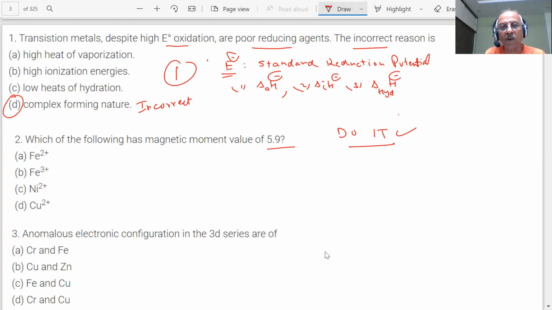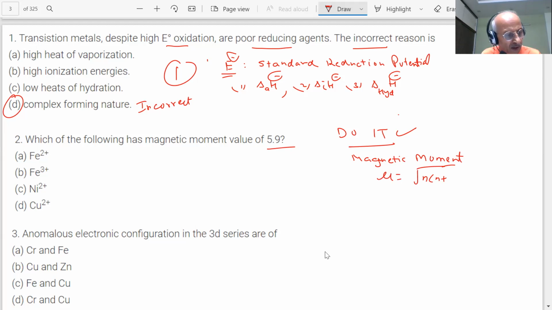You know what is the formula of the magnetic moment which we used? The answer is D part. What is the formula of magnetic moment which we use for calculation? Without formula, I cannot do it, students.